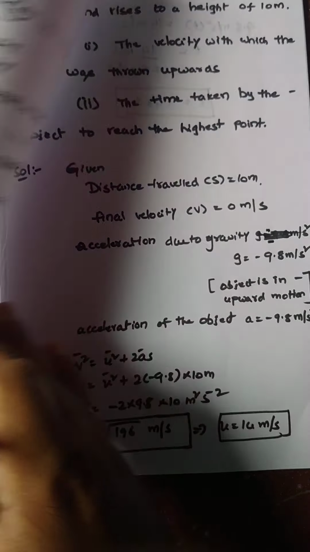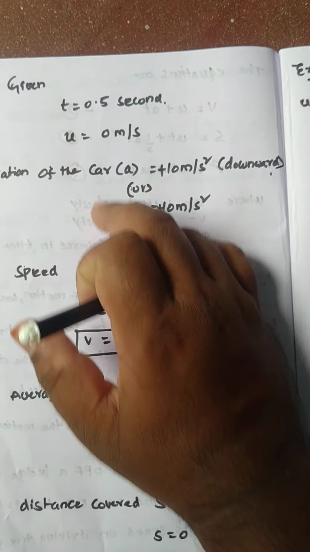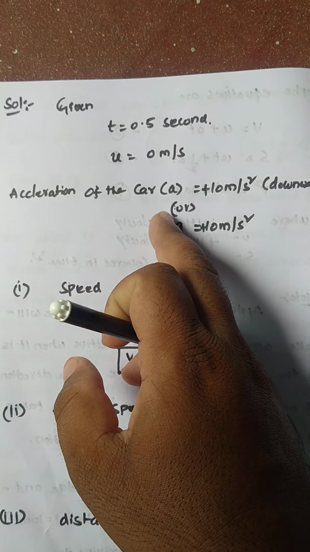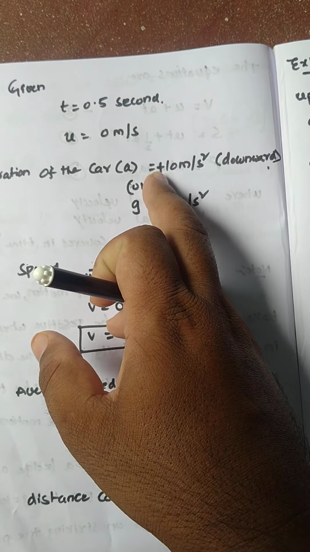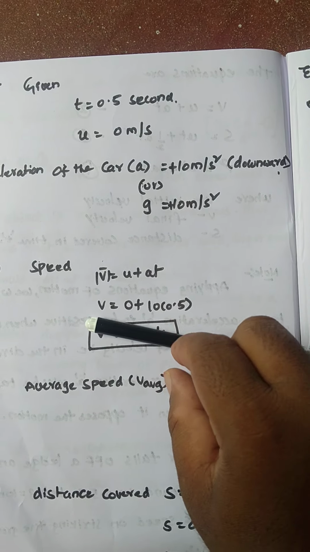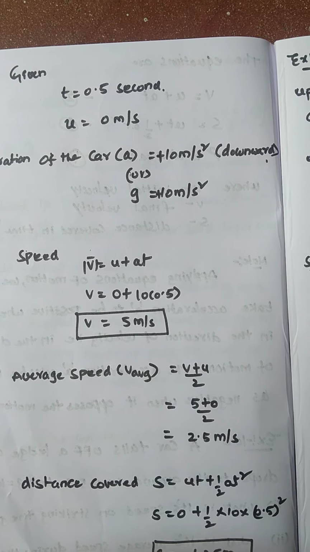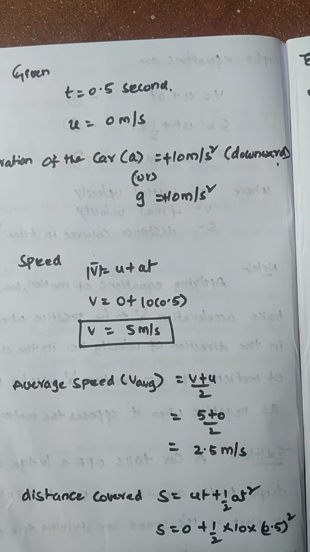So that is what I want to discuss here. See, at t equal to 0.5 second, they have given u equal to 0 meter per second, and the acceleration of the car is 10 meter per second square. Why plus? I am taking it because the object falls like this, so it is in the direction of acceleration only. I mean, acceleration due to gravity acts towards the center only. So for that I am taking g equal to plus 10 meter per second square.